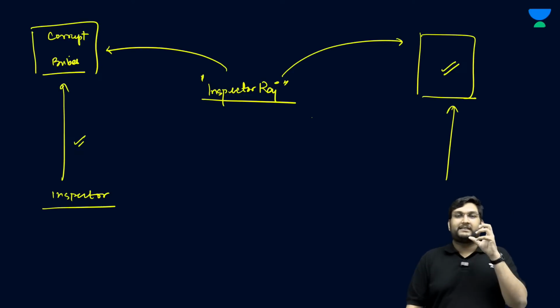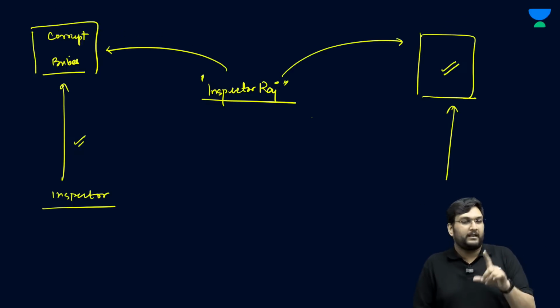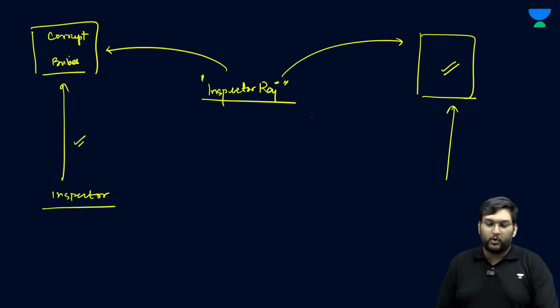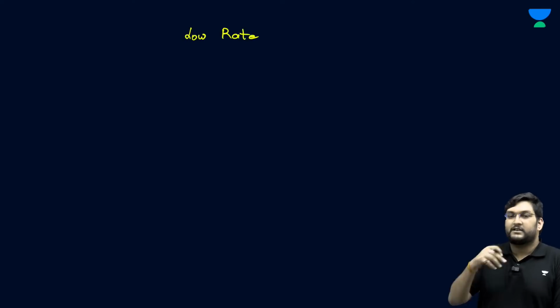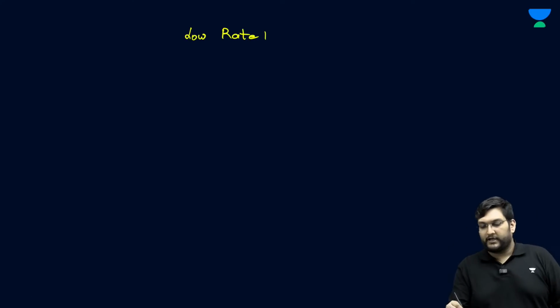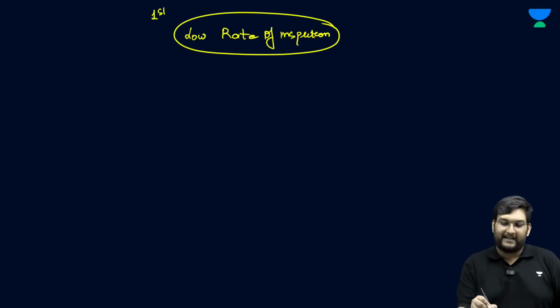So, there are 3 to 4 things which the article is pointing out at the same point of time. First is the low rate of inspection. I am trying to consolidate so that you can write it in an answer. This is the first issue which is flagged.